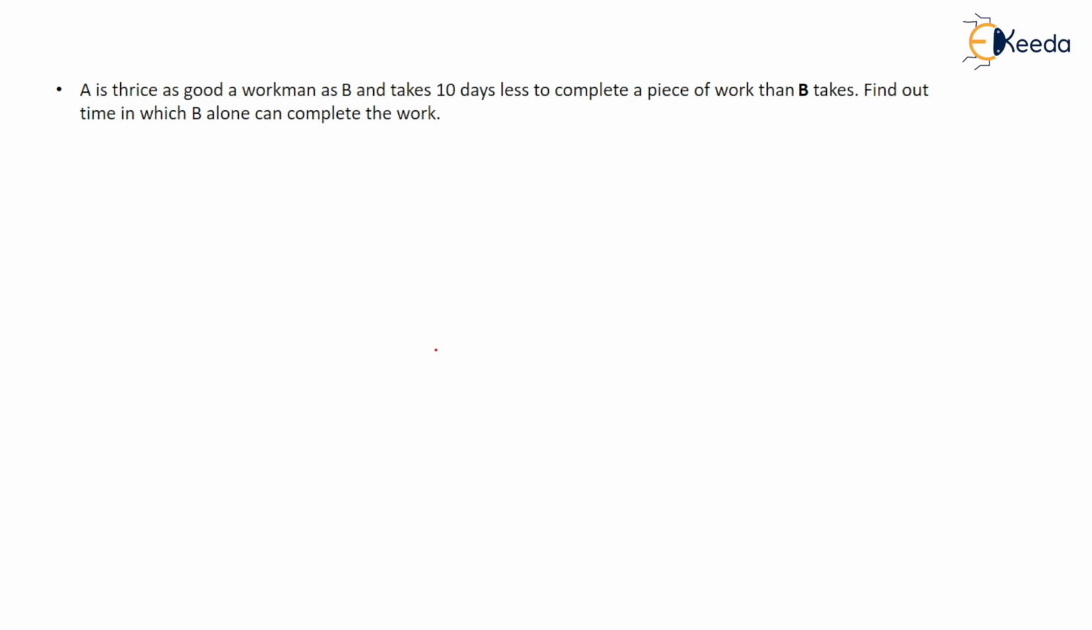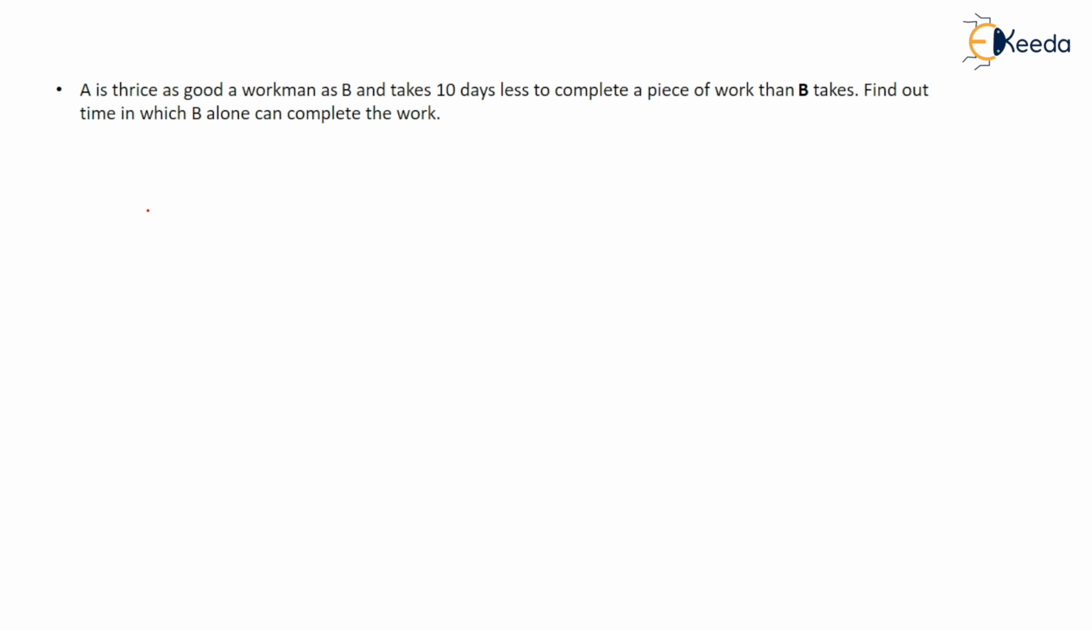Now, see the question. A is thrice as good a worker as B and takes 10 days less to complete a work than B takes. Find out the time in which B alone can complete the work, right? So this is the question. A is thrice as good a worker as B and takes 10 days less to complete a work than B. Find out the time in which B can complete the work.